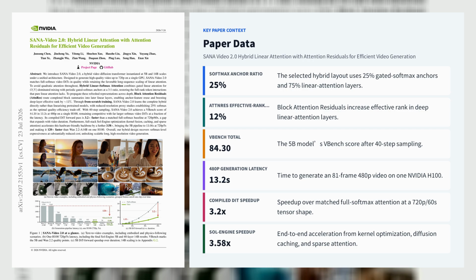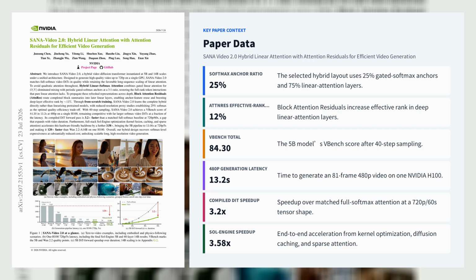Block attention residuals, or AttnRes, route completed 8-layer block summaries into later layers, so linear attention can reuse information refreshed by the anchors. This increases deep-layer effective rank by 12%. The model is trained from scratch with flow matching, a resolution and duration curriculum, structured video curation, self-flow, diffusion DPO, and ReFL, rather than converting a pre-trained softmax model.